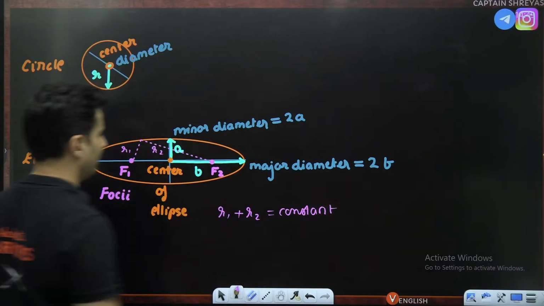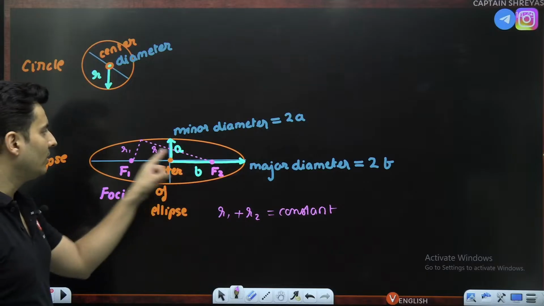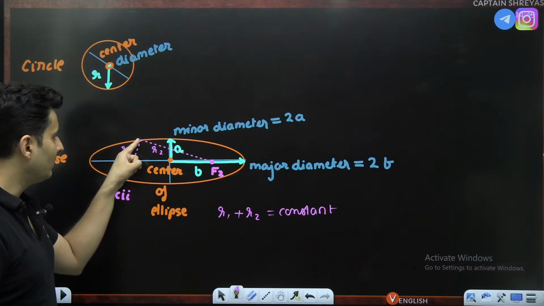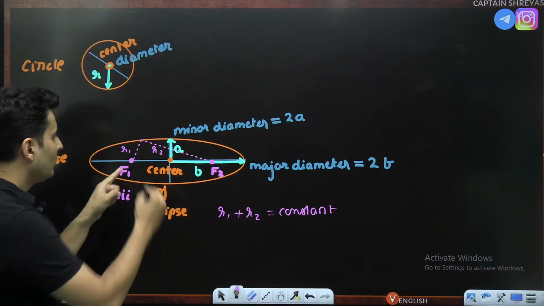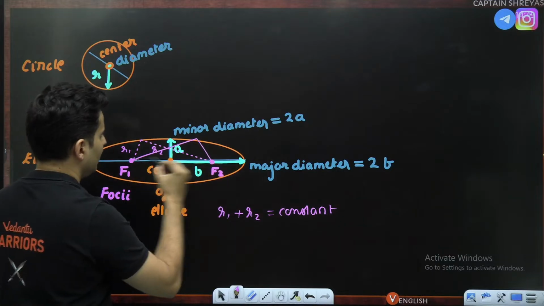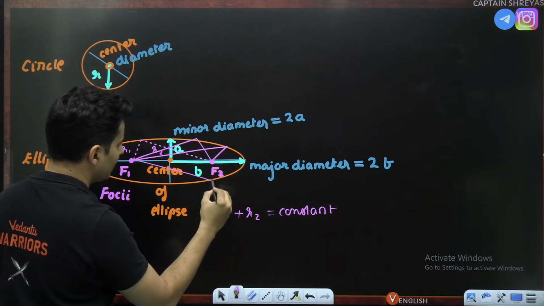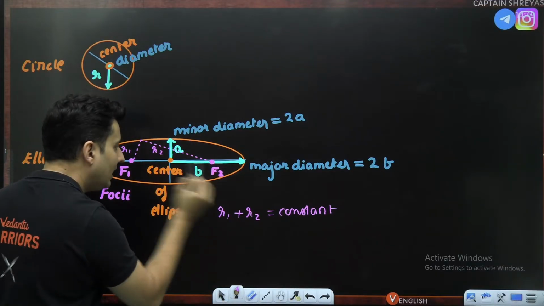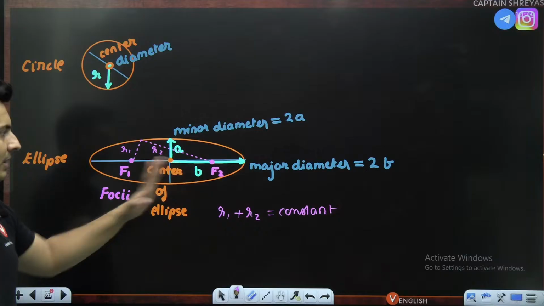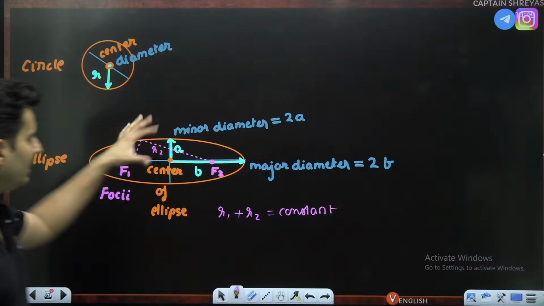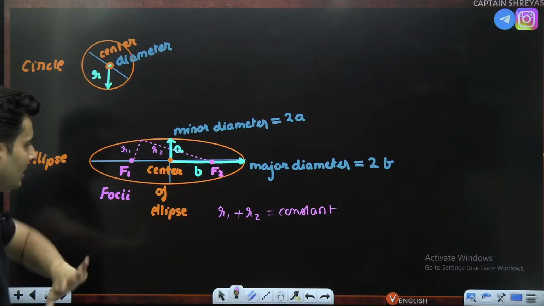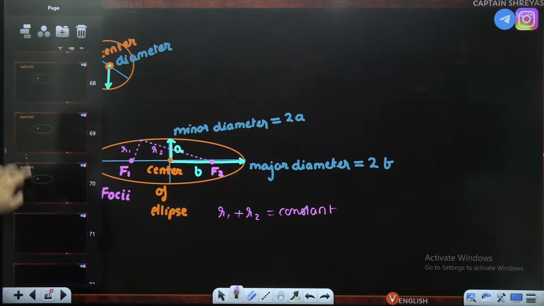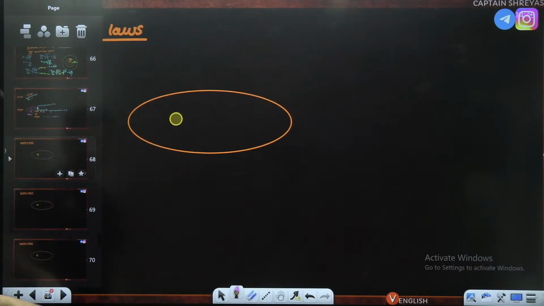This plus this, this plus this, is always going to be the same. That is the speciality of ellipse and focus. So these are the basic things that you should know about ellipse. Rest everything is not needed. You don't need too much conic sections and all of that.